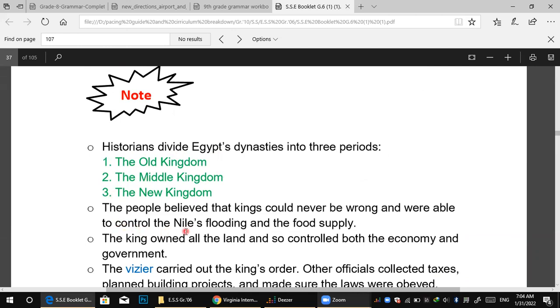People believed that kings could never be wrong and were able to control the Nile's flooding and the food supply. You have to focus on this point.